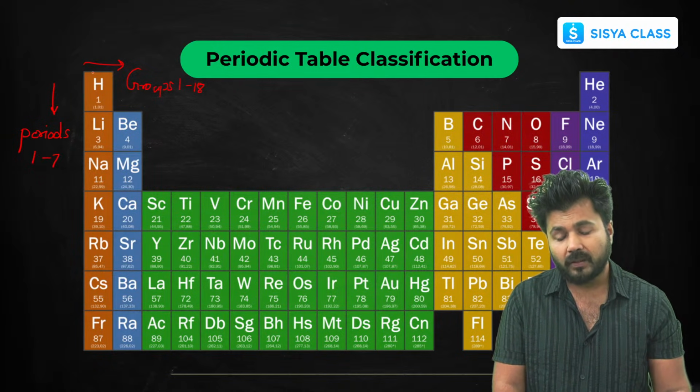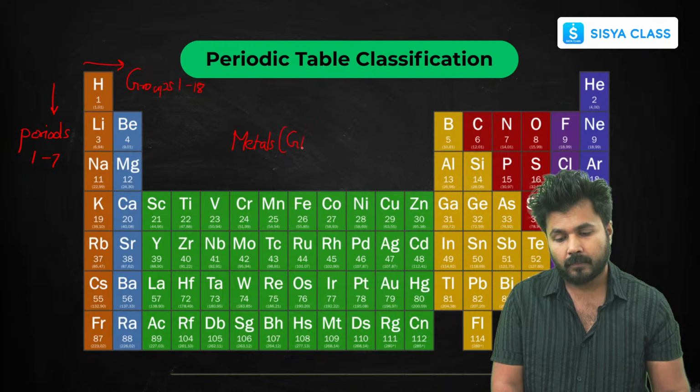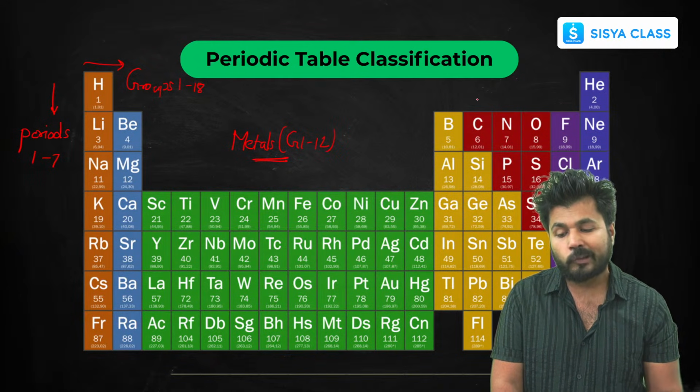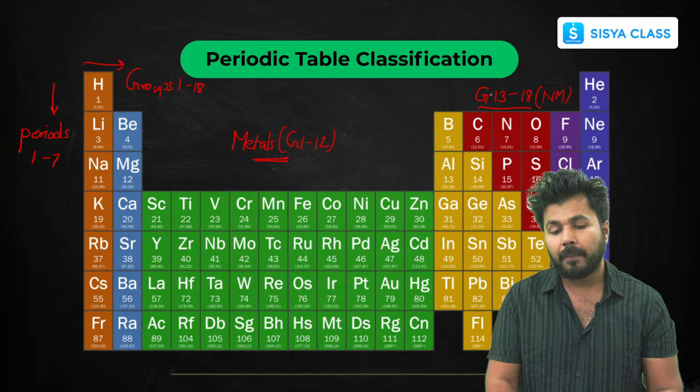Now, from group 1 up to group 12, these are basically metals. These are all metals. Mostly, groups 13 to 18 are non-metals. Now there are again bifurcations.